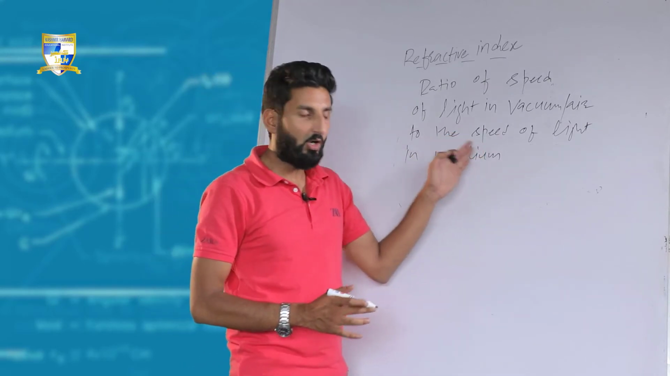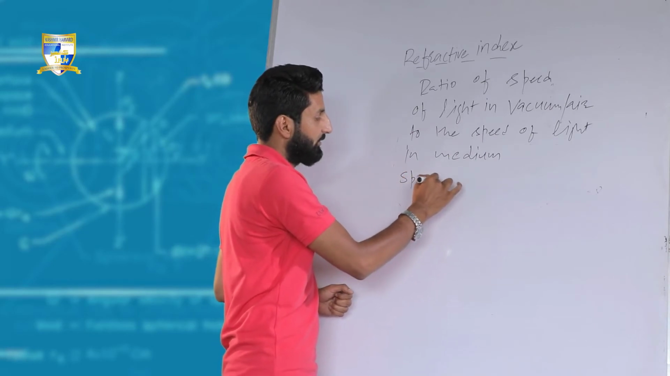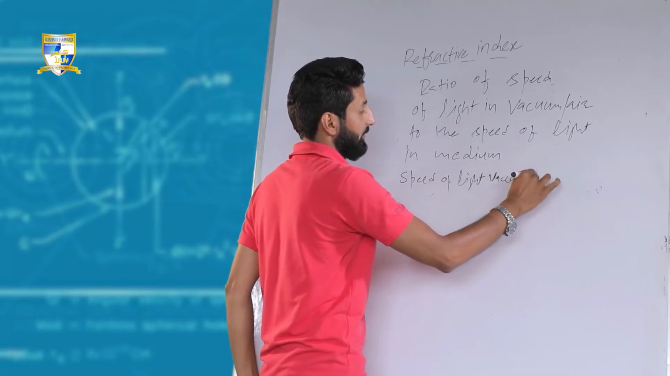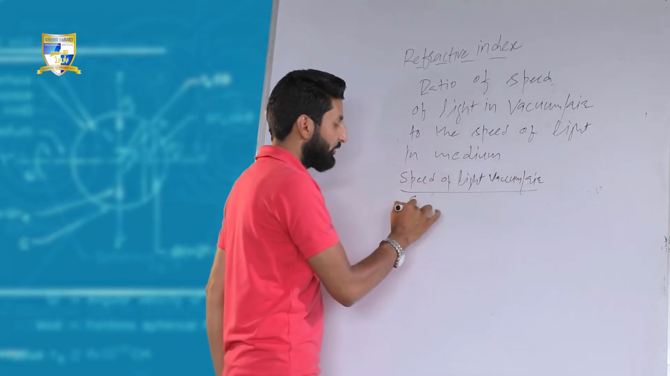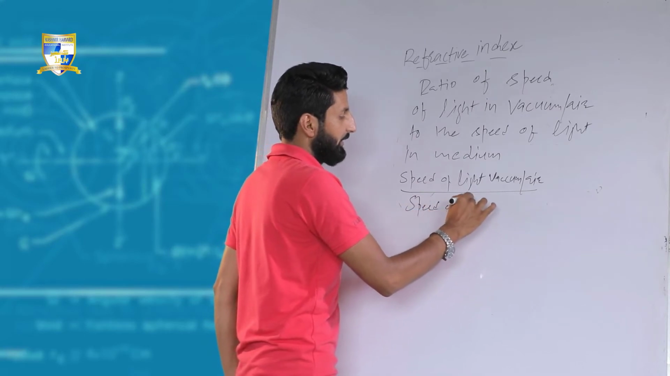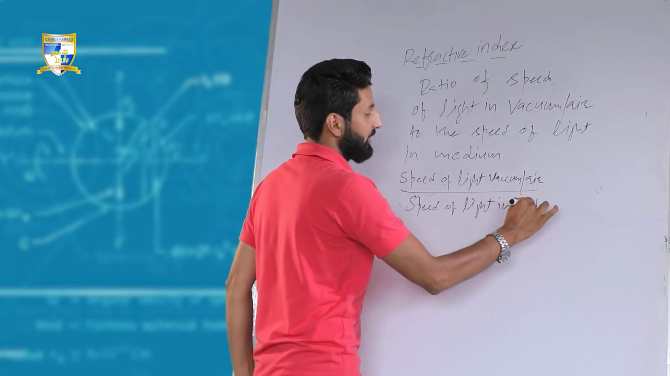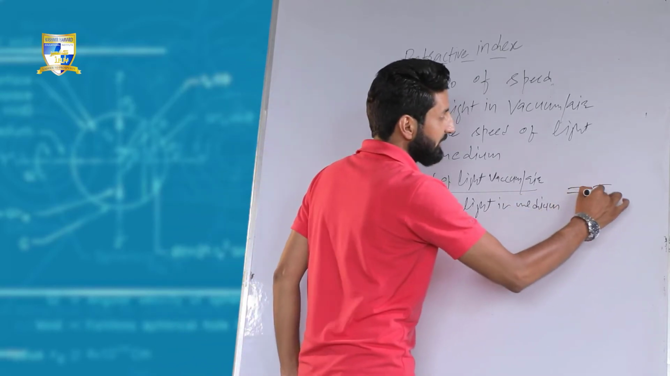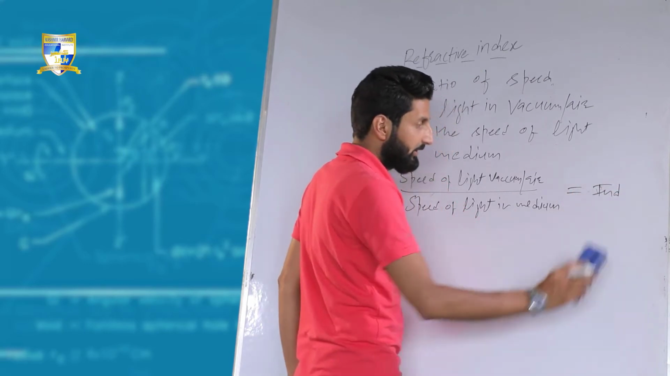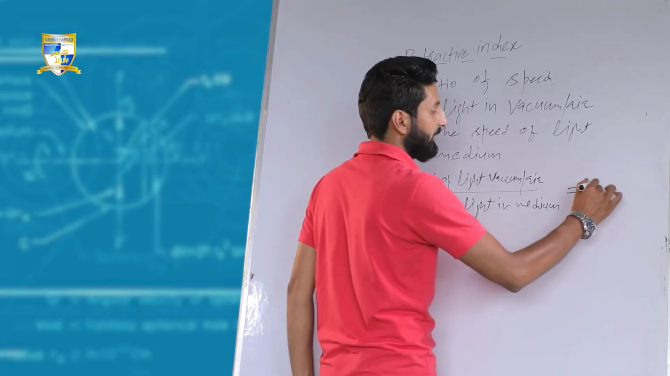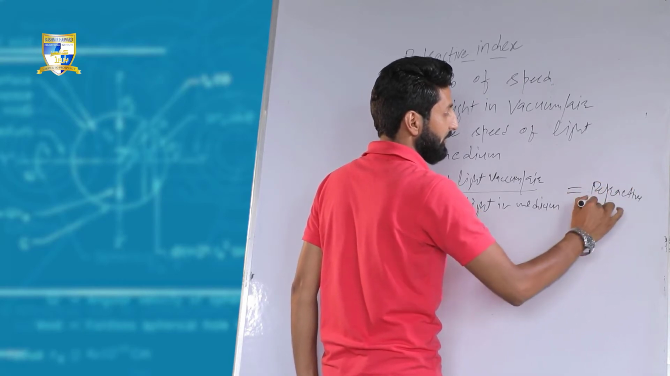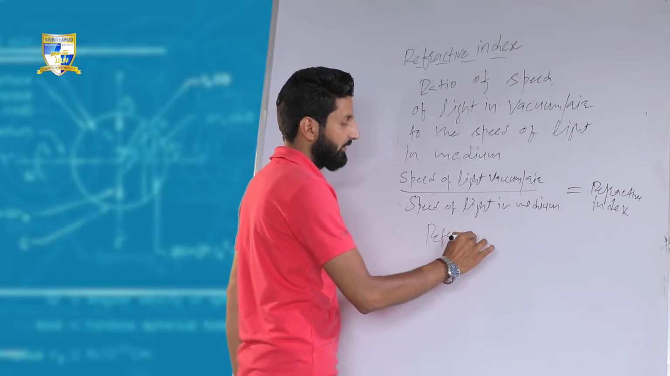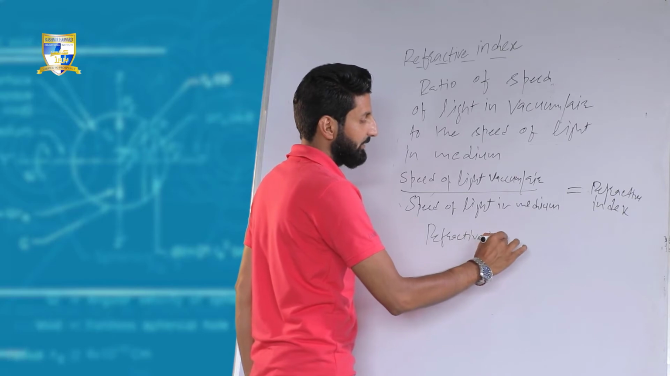It is the ratio of the speed of light in vacuum or air, which is approximately the same, to the speed of light in the medium you are talking about, whether it's glass, water, diamond, whatever. This ratio is called the refractive index.